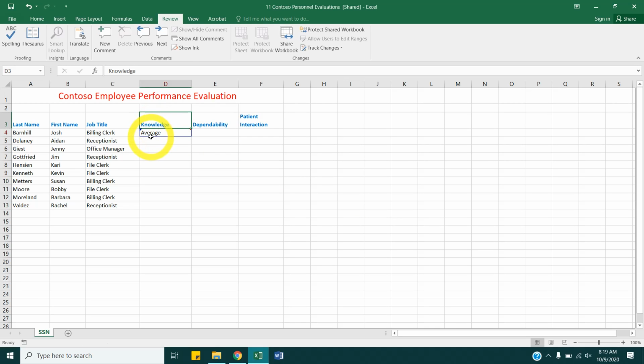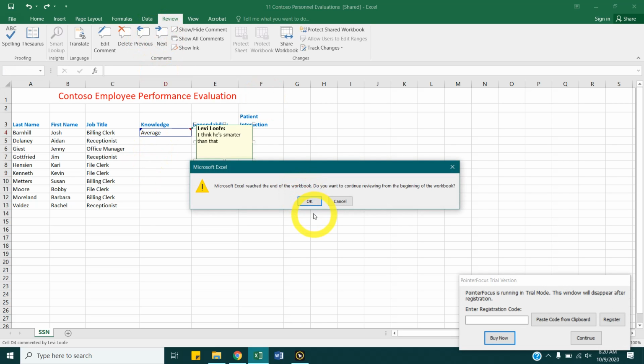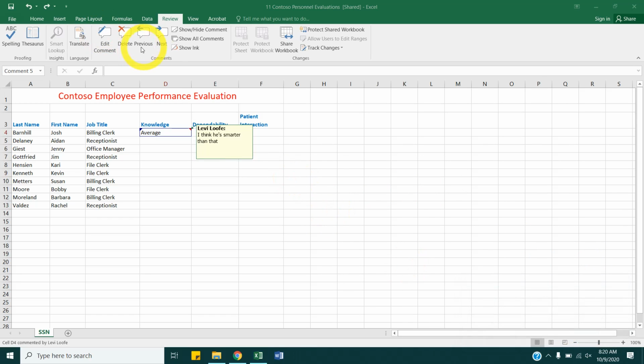If I want to edit that comment, just click Edit Comment right there on the ribbon. If I wanted to delete that comment, I could just click Delete, and it's gone, because you just have to be on the cell that the comment was on. Or if you wanted to scroll through the entire worksheet that has multiple comments, you see Next and Previous, that would work its way through people's comments on the sheet.